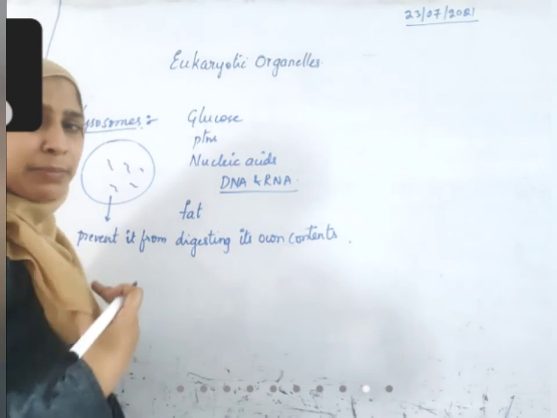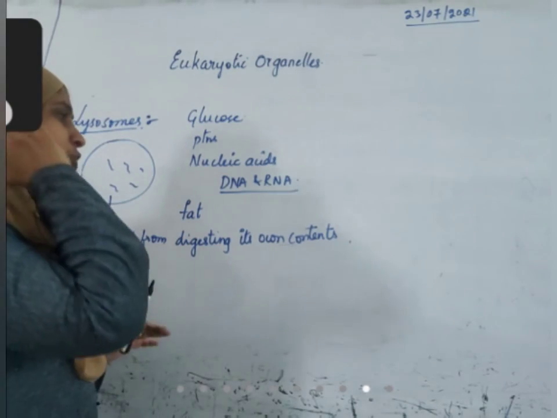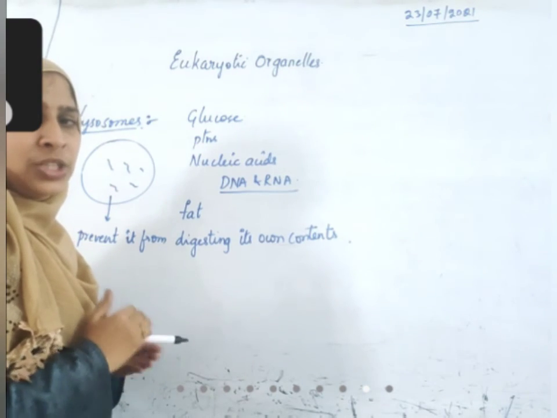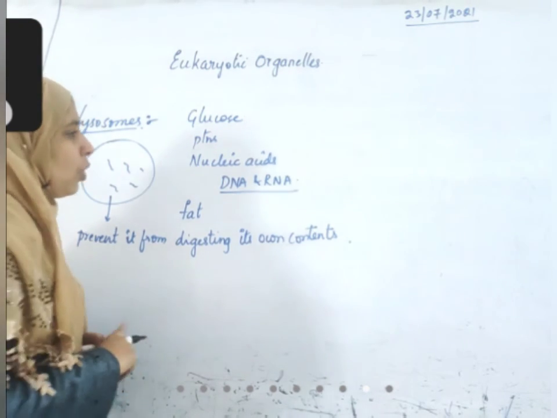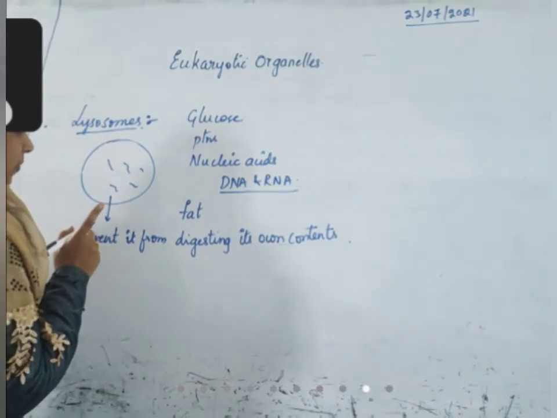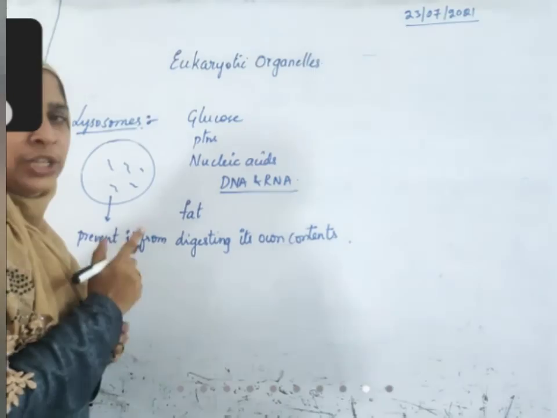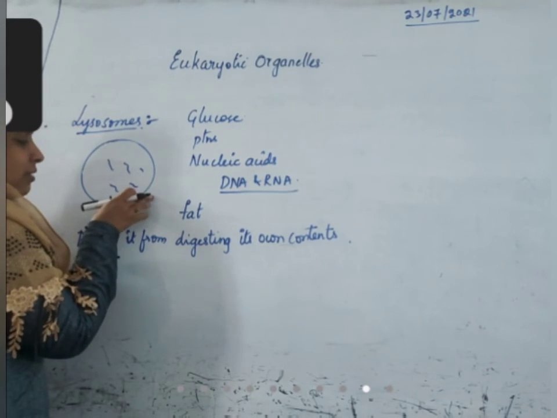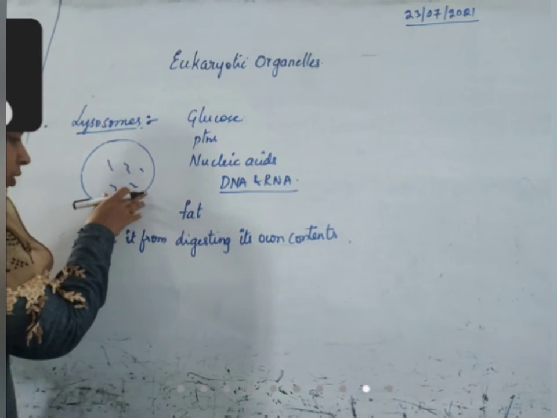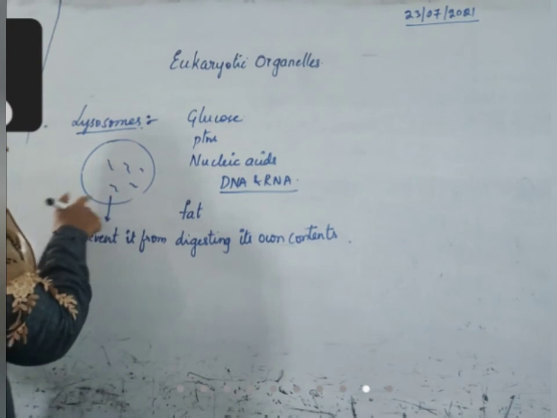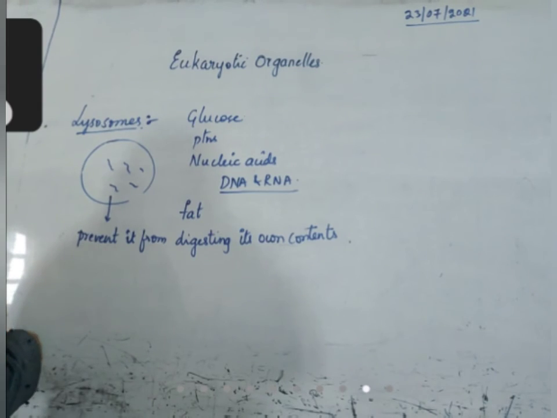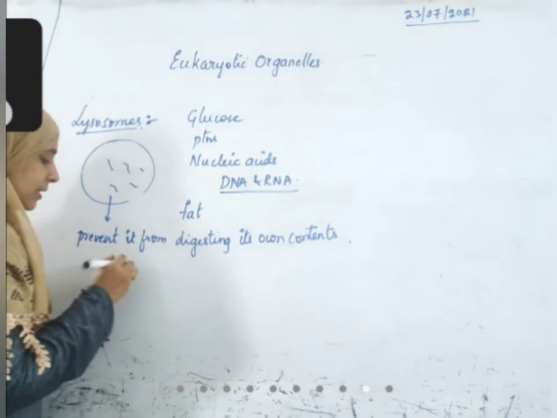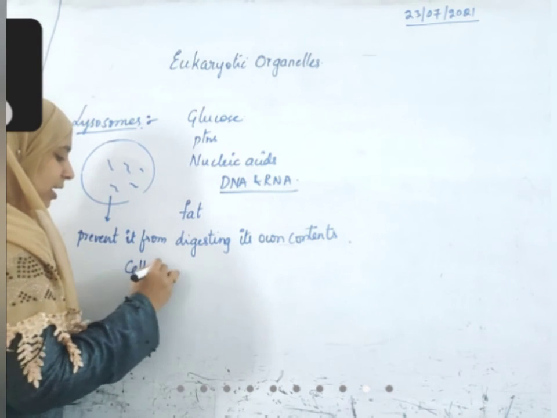But sometimes the cell becomes old. Even lysosomes become old; when they are produced they keep on digesting substances, and at one stage they become old. At that time, they should die. And when the cell becomes old, it should kill the cell also. So for this process, what will happen? Whenever the cell or the lysosome should die, it will simply break open the membrane present around it and release the contents into the cell. As a result, the cell contents will digest.